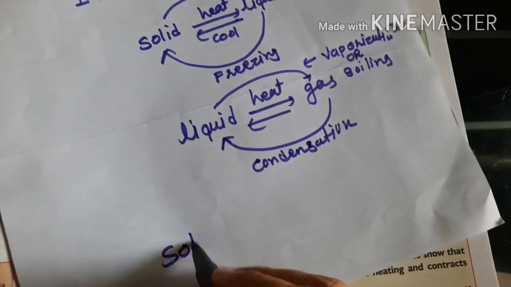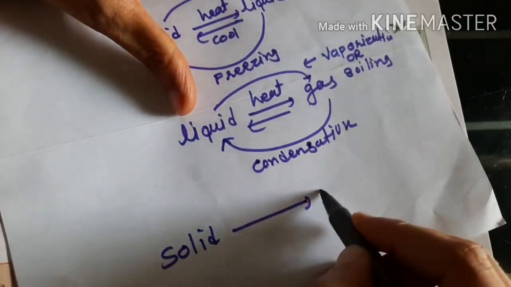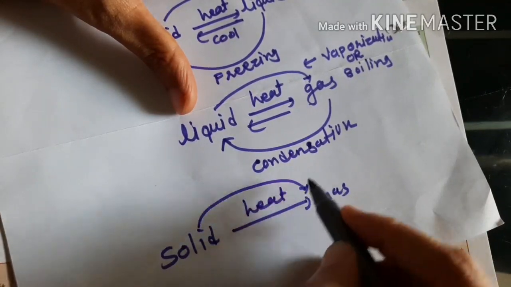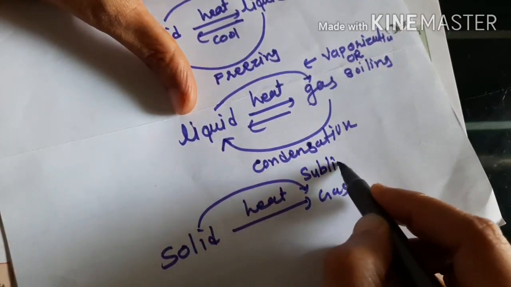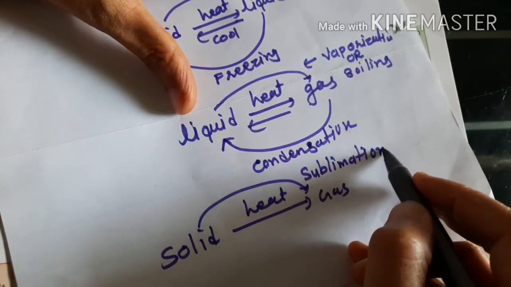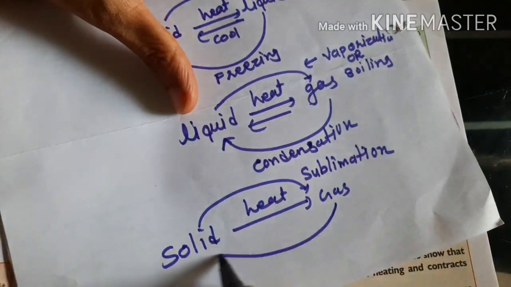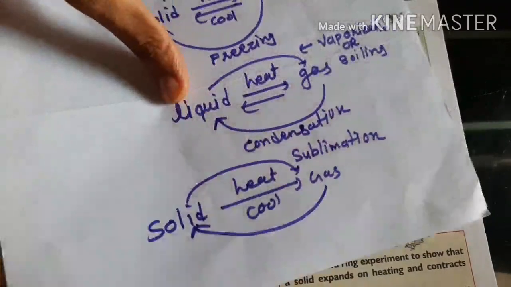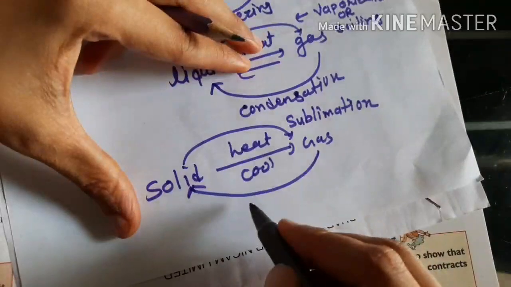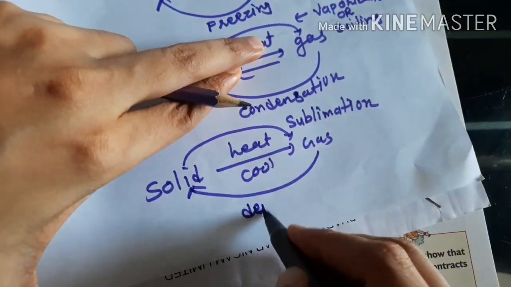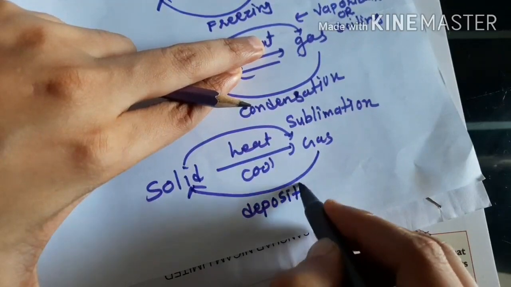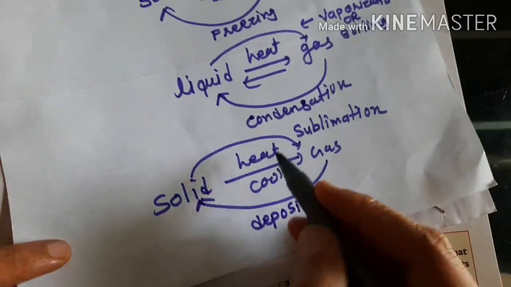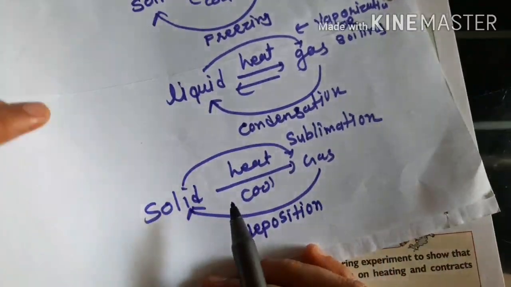And those substances that go directly from solid to gas when we heat them, this is called sublimation. And a gas that, when cooled down, converts directly into a solid, this is called deposition. Remember, deposition. All these terms are very important, students. You need to remember all the terms with their definitions.